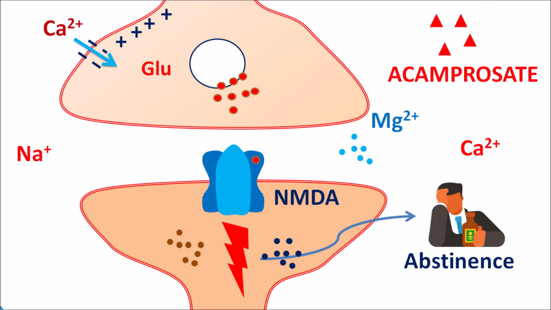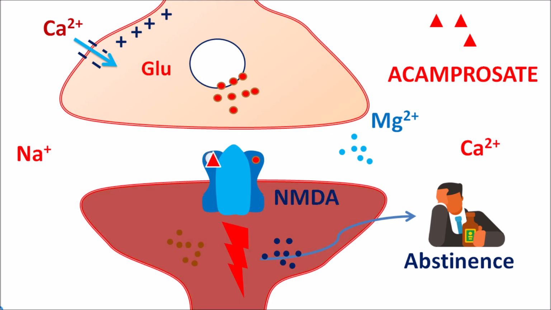Acamprosate can modify this neurotransmission. It can act in different ways. One of the binding sites is the polyamine binding site. This drug can bind to this polyamine binding site, thereby it can reduce the transmission of glutamate, which reduces the withdrawal symptoms associated with alcohol withdrawal. In this way, acamprosate modifies neurotransmission within the CNS, which mainly affects NMDA receptors.